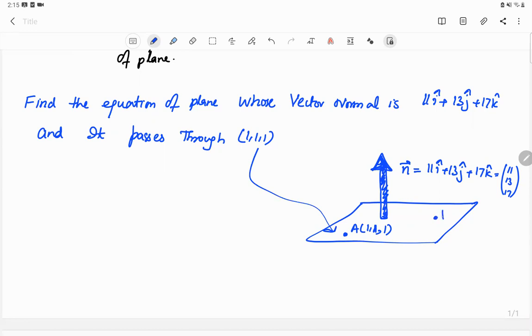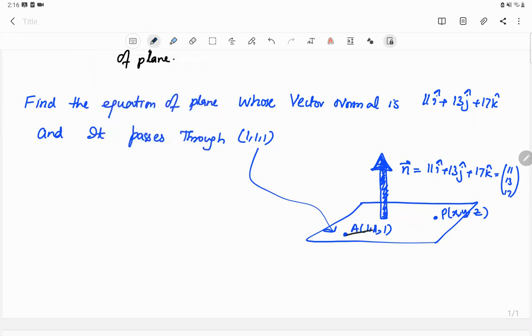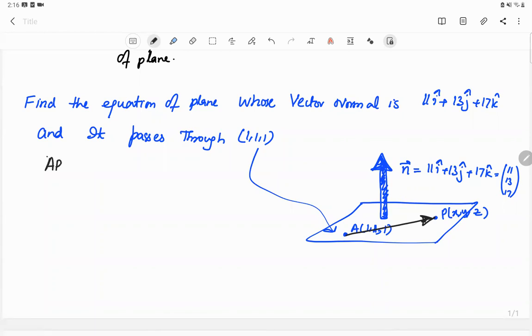Let us suppose a general point P(x, y, z) on the plane. AP is a vector which always lies on the plane, and AP is always perpendicular to n. No matter wherever P moves in the plane, AP is always perpendicular to n, and the dot product of n and AP is always equal to 0.